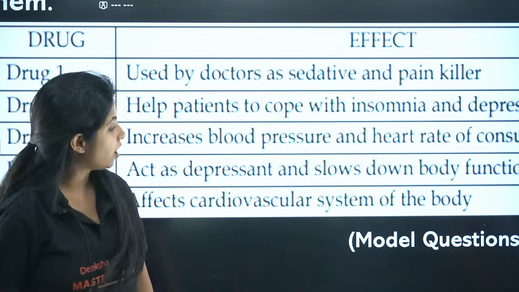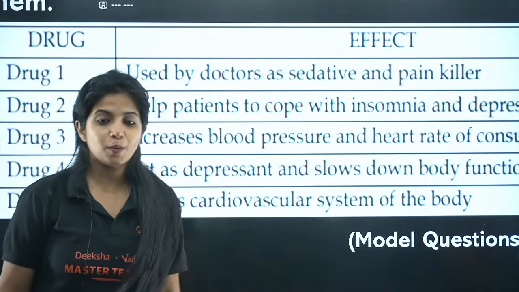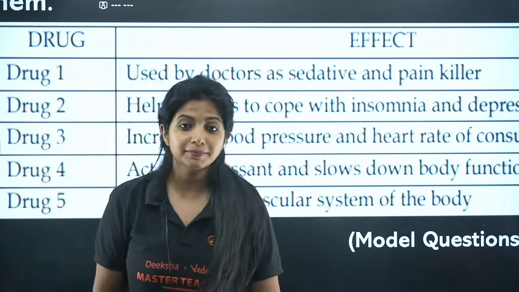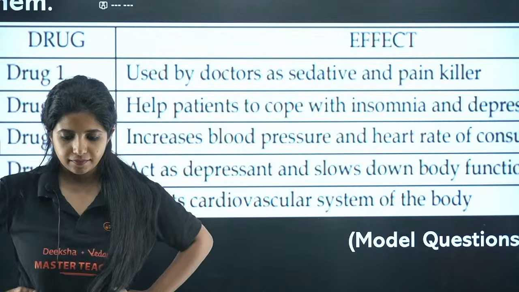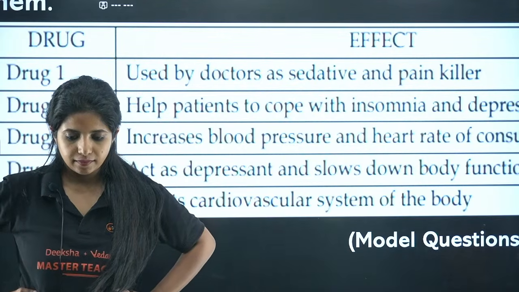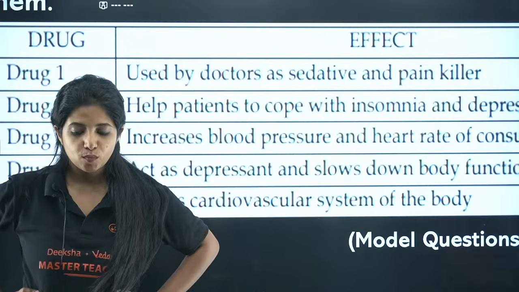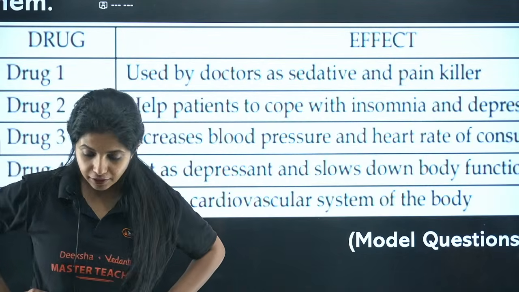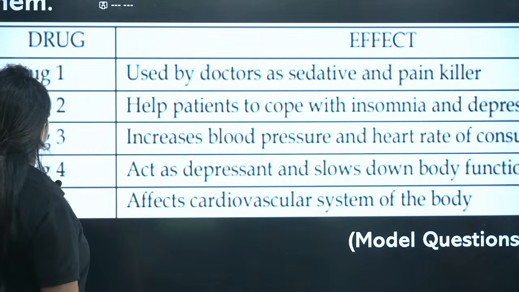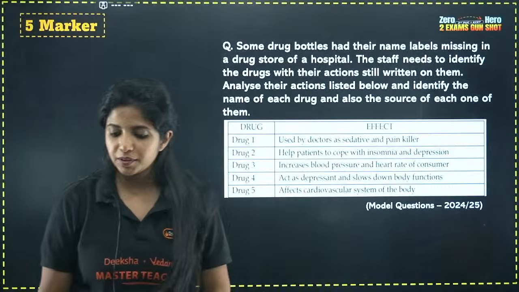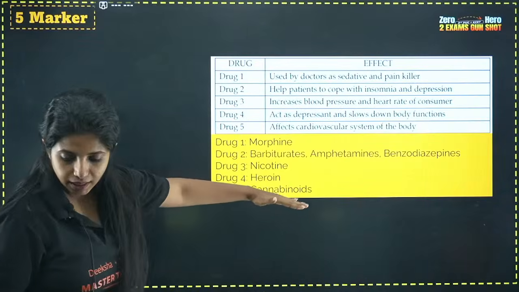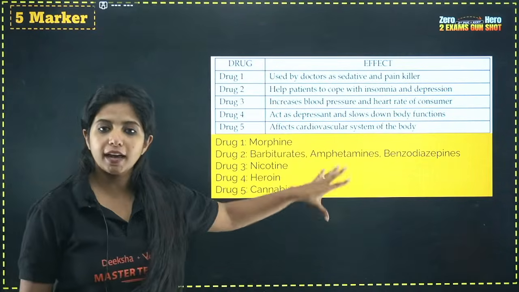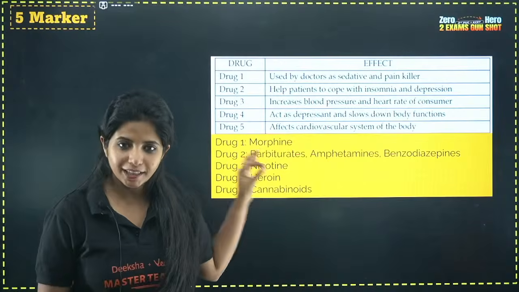Until drug 4, we have got the 5th one. Cardiovascular system of our body is what? Drug number 5 is cannabinoids. And with that, we would be ending up. Over here, I have written everything. If you want to check it, you can do it from your end. You will get the PDF of it.